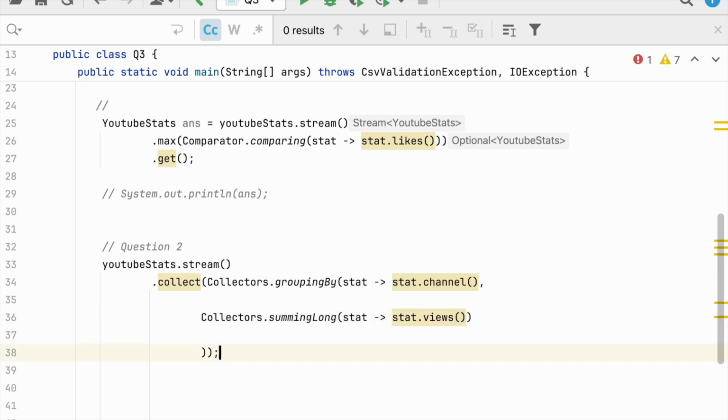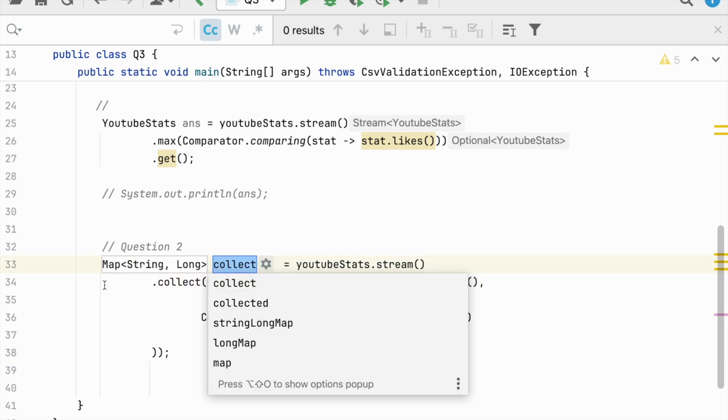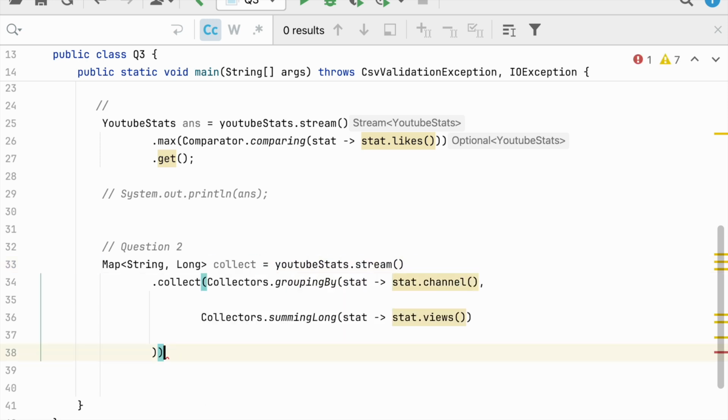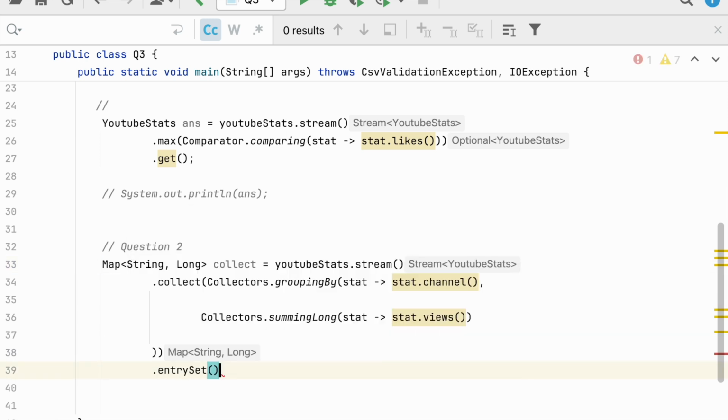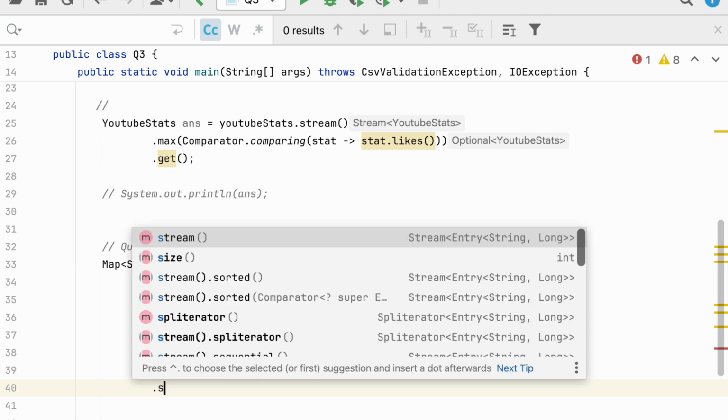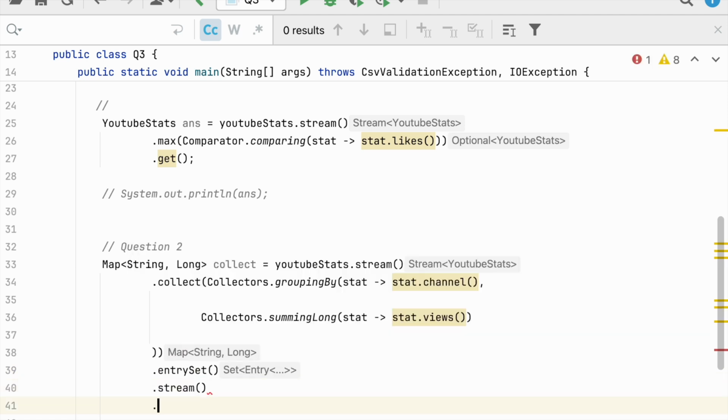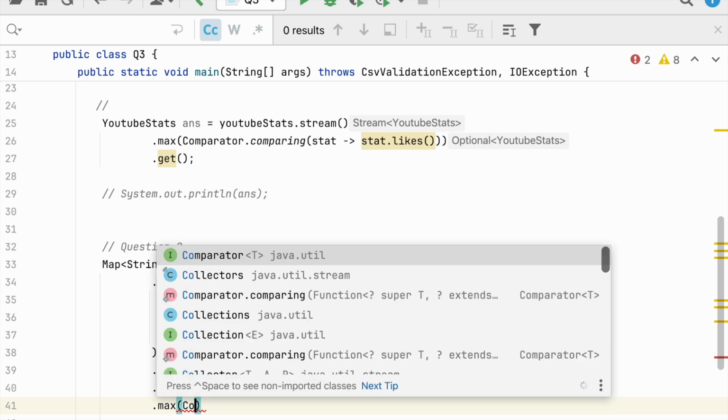This is what I need to find, and if I just take this into a variable, this is a map, and now basically I need to open an entry set, open a stream on this, and just need to find the max by.